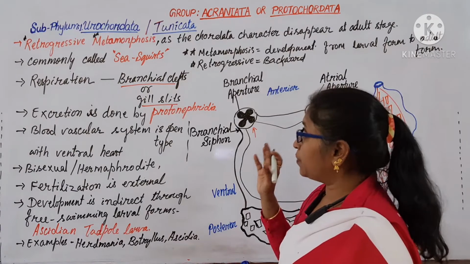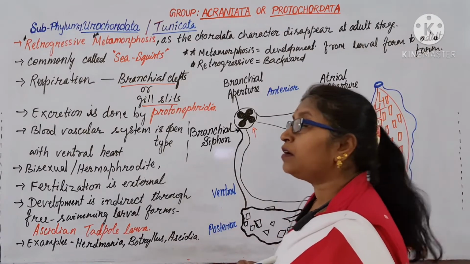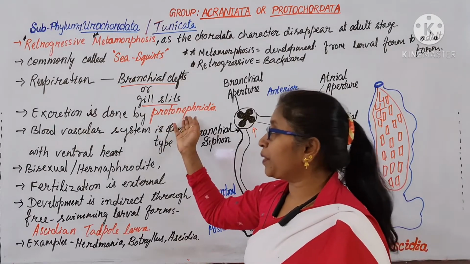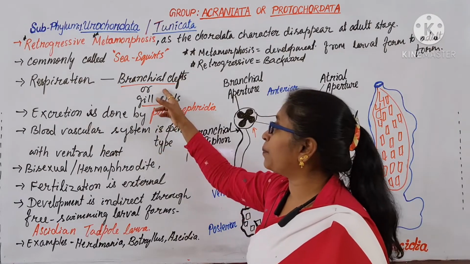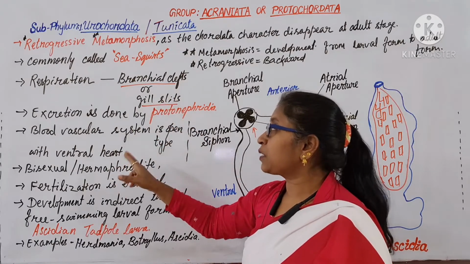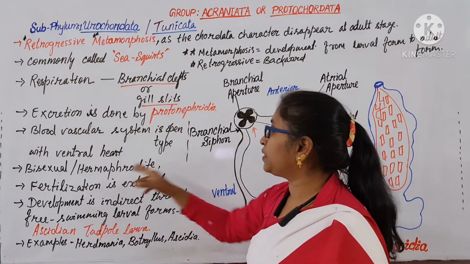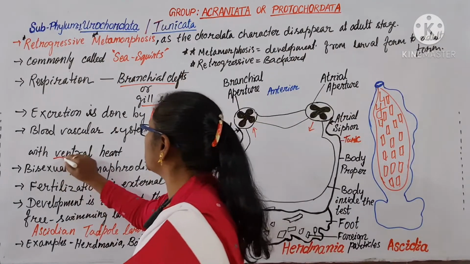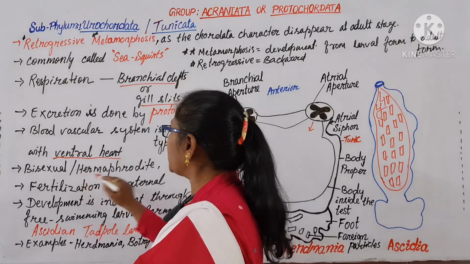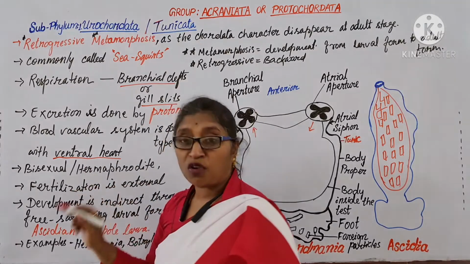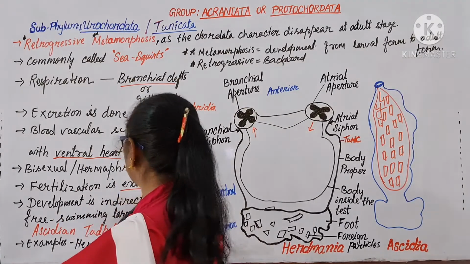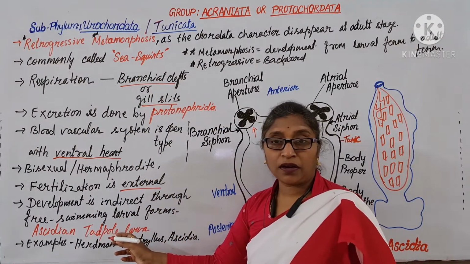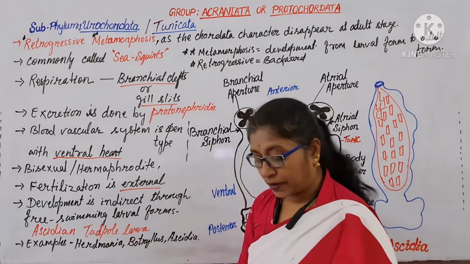So these animals are called tunicates, and the subphylum was previously known as tunicata. Excretion is done by protonephridia, respiration by branchial clefts or gill slits. Circulation is open type with ventral heart. Bisexual, hermaphrodite, but cross fertilization occurs. The fertilization is external, development is indirect through the tadpole-like larva, Ascidian tadpole larva.